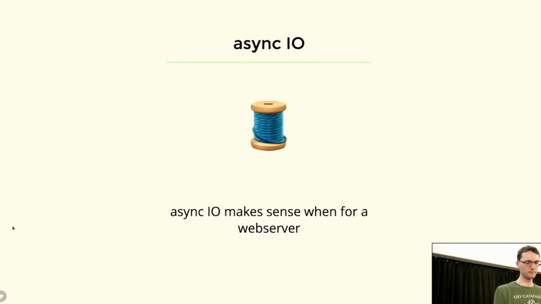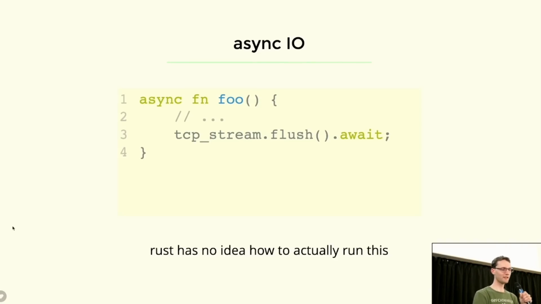In practice, though, I don't understand how async works, and Rust doesn't understand how async works either. Rust only knows how to do a syntax transformation on code like this. It doesn't really know how to run it. So when we have an async function and it does some await, all the Rust compiler knows is how to turn this into a state machine that we can poll.